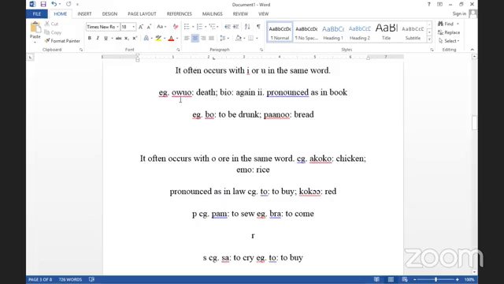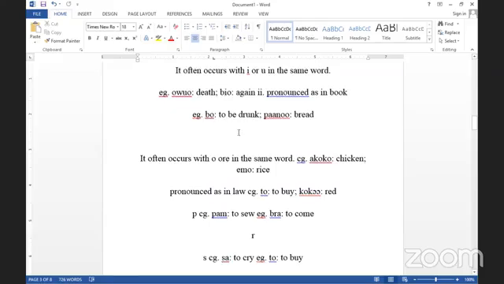Example is owo. In Twi, when you say owo, it means death. Bio, as in English, yes, B-I-O, we pronounce as bio. That means again. Pronounced as in bo, bo, to drink.